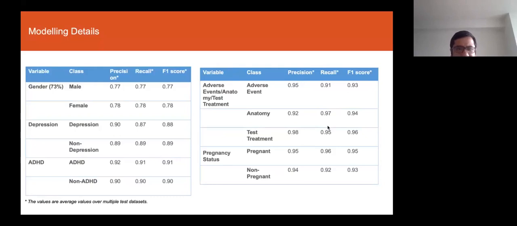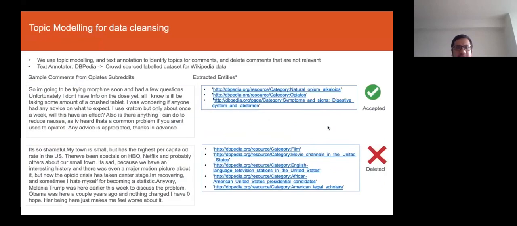So these are the other modeling details. One of the big issues when looking at Reddit is that we get a lot of data that is not relevant. Even if I'm looking at the opioids subreddits, a lot of the comments are not linked to opioid usage. One of the big challenges was how do we know whether it's relevant or not? We could start annotating the data, but that becomes a challenge to do at scale.